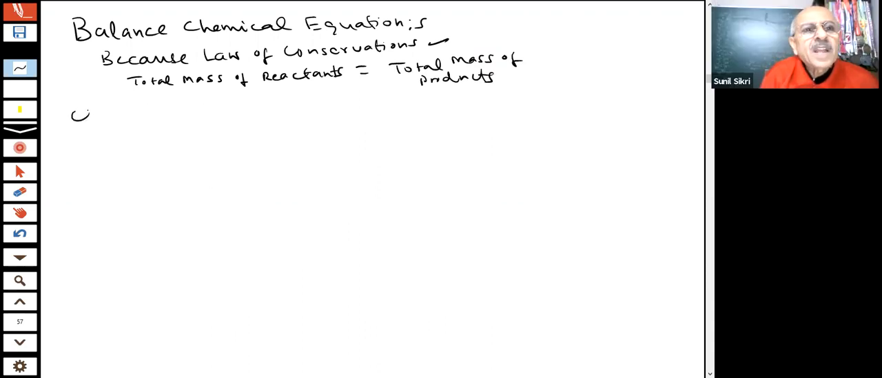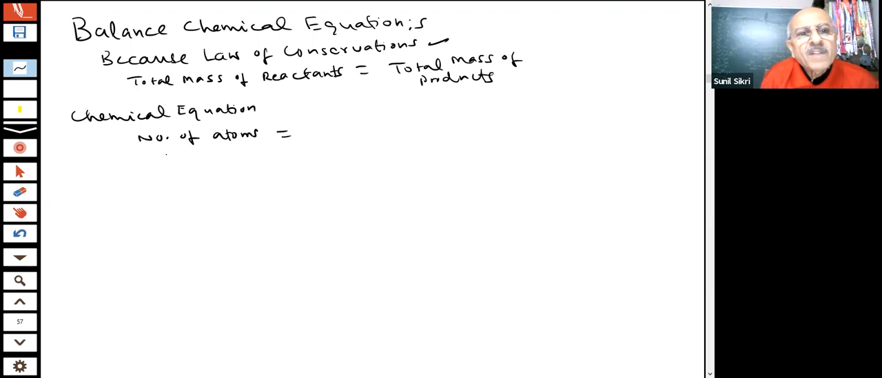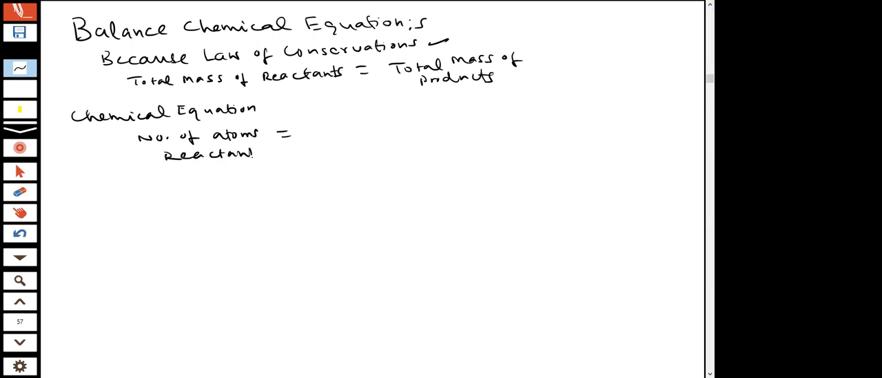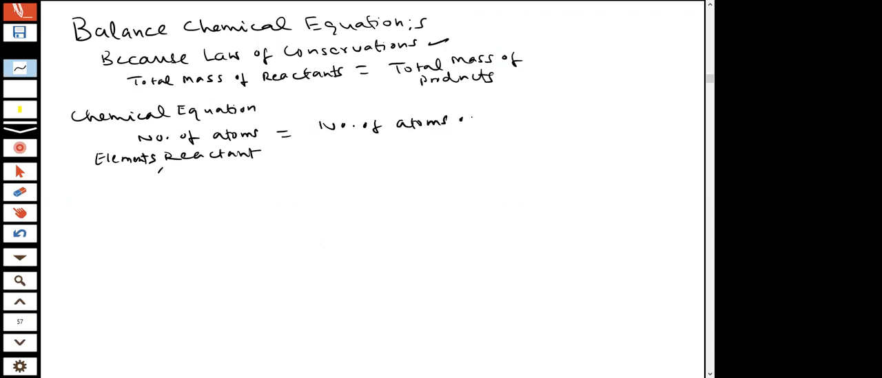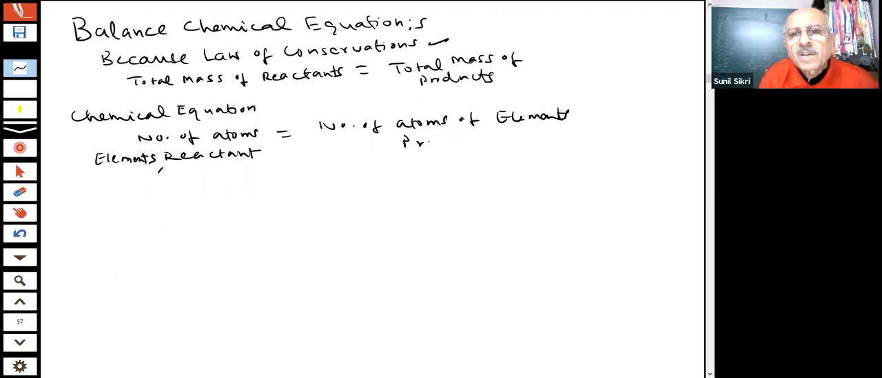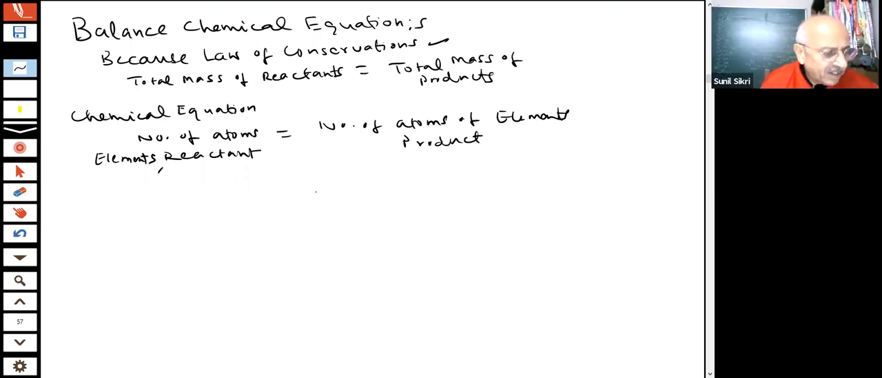Therefore, in any chemical equation, students, for the equation to be right, the number of atoms of elements on the reactant side must be equal to the number of atoms of elements in the product side. Okay? So we need to balance the equation, students.